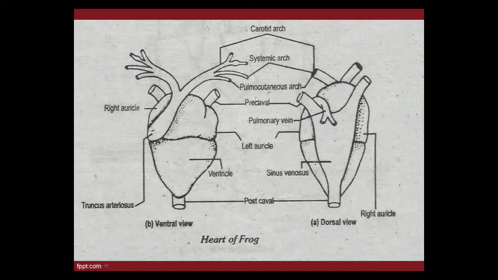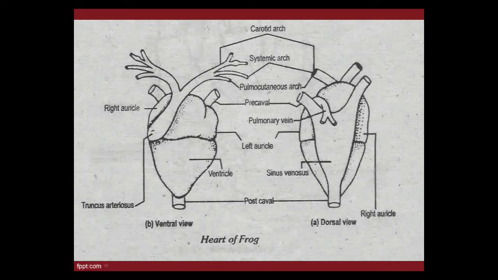See my cursor, I'm showing you the upper side of the sinus venosus. There are two broad vessels, are you seeing? These are the precavals. And see the lower side of the sinus venosus, one more blood vessel, this is called the postcaval. These are three broad vessels which are formed by the union of veins.